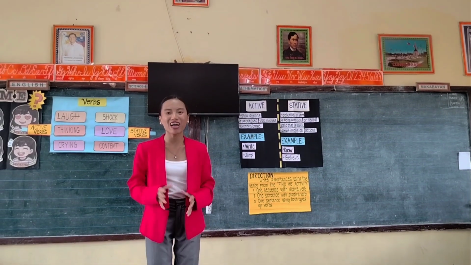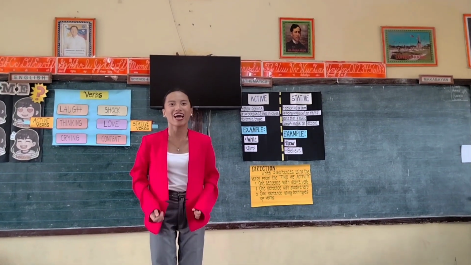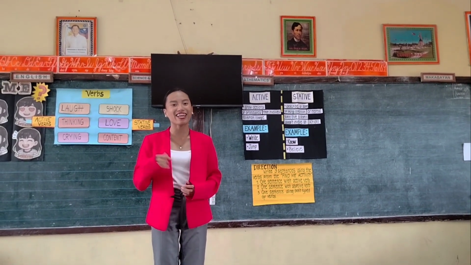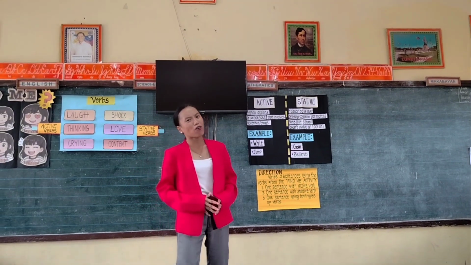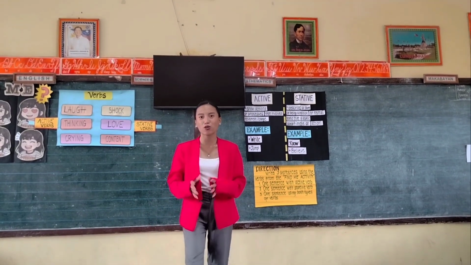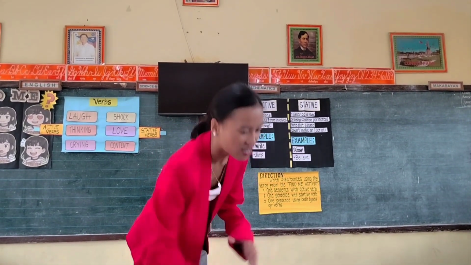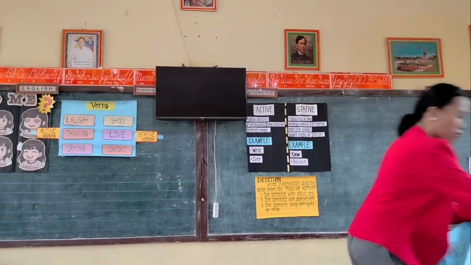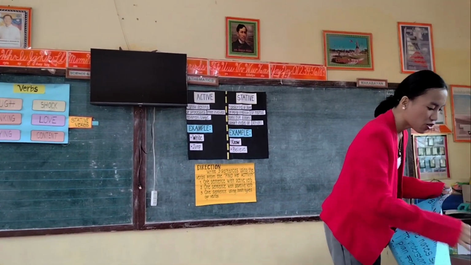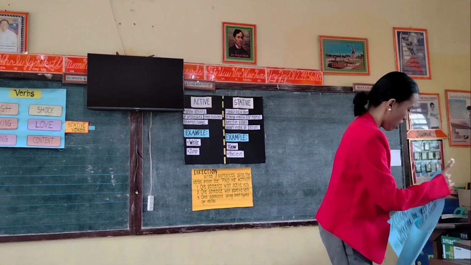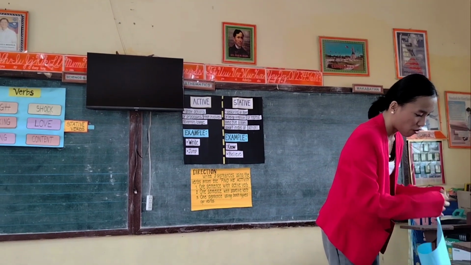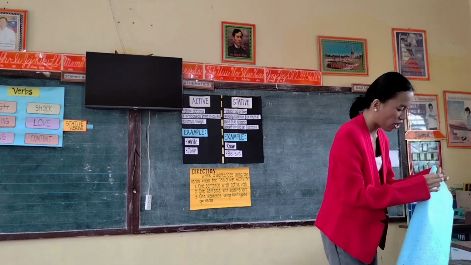Okay, time's up. Done. Pass your paper here in front because I'll be the one to check that for the next meeting. So now, let's assess what you've learned. Let's do a short quiz. I want you to get a 1/2 crosswise sheet of paper and answer the following.